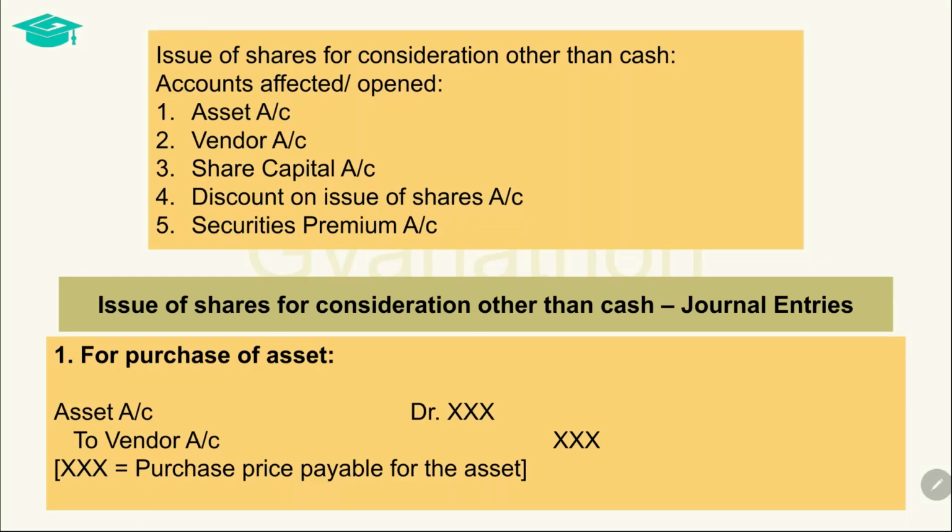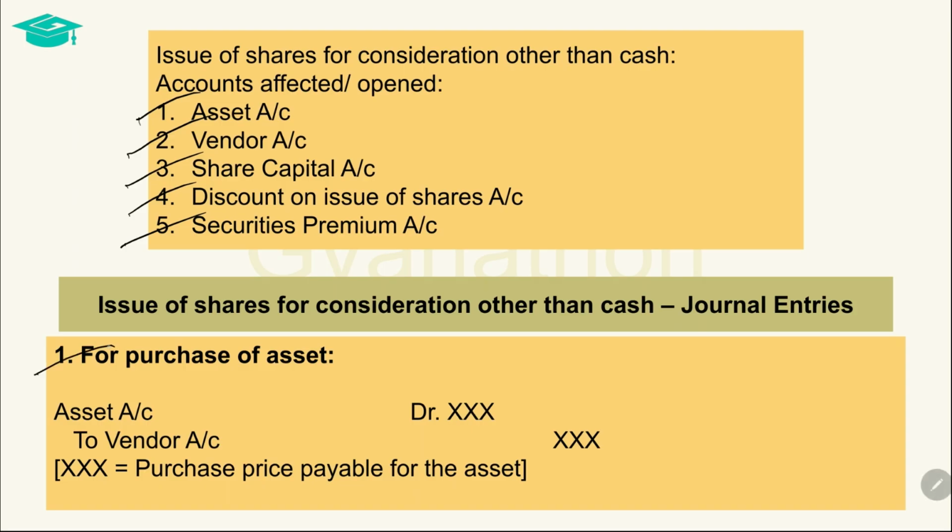When the shares are issued for consideration other than cash, then it means that on one hand, shares are being issued, and on the other hand, assets are being purchased, but there is no play of cash or bank involved. In order to account for these transactions, the accounts opened or affected are the asset account, vendor account, share capital account, discount on issue of shares account, and securities premium account. Now let us see the journal entries which are recorded when shares are issued for consideration other than cash.